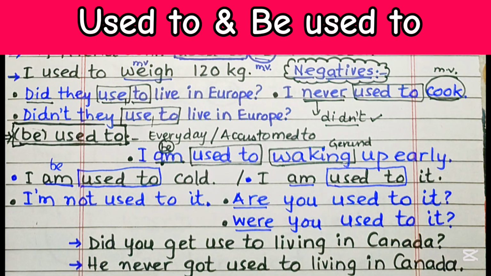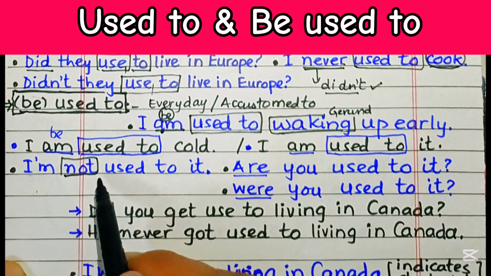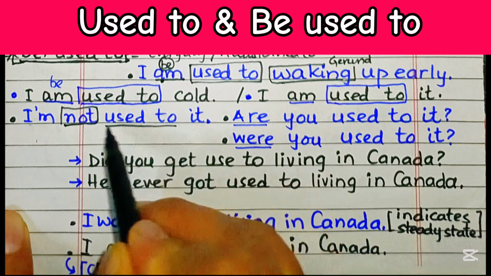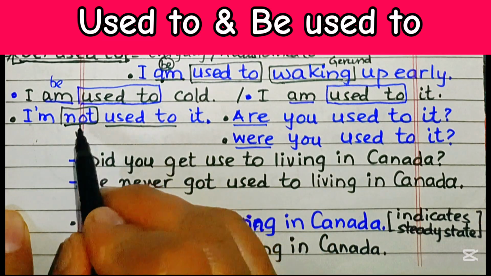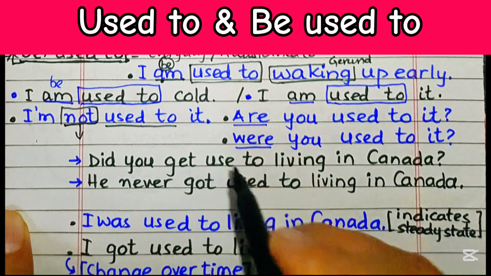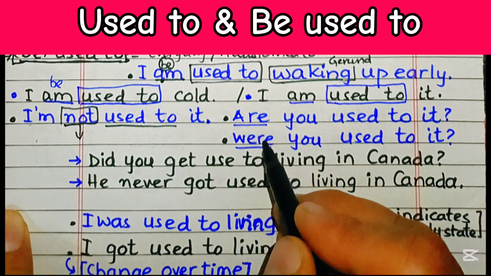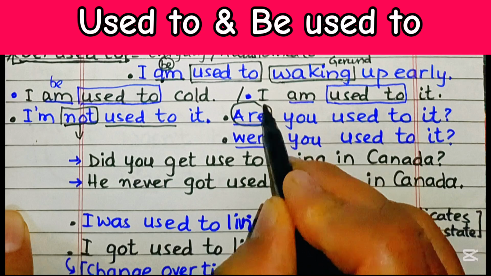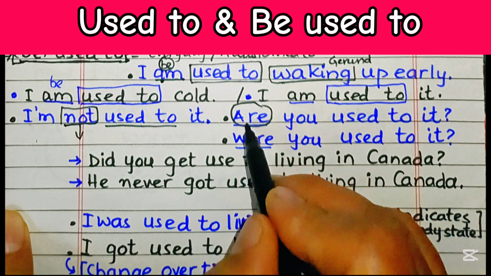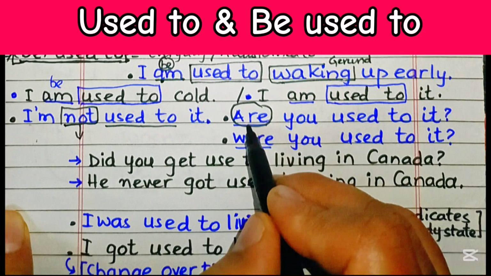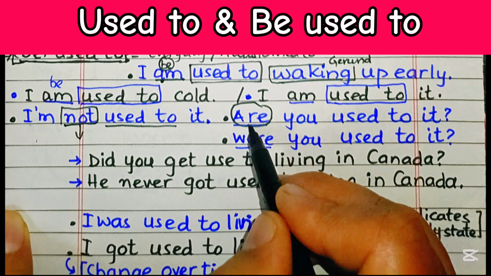So if you want to make it negative, put not right over here. I'm not used to it. So this is the place where we have to put not. I am not used to it. Put the verb be first in the sentence if you want to make a question.